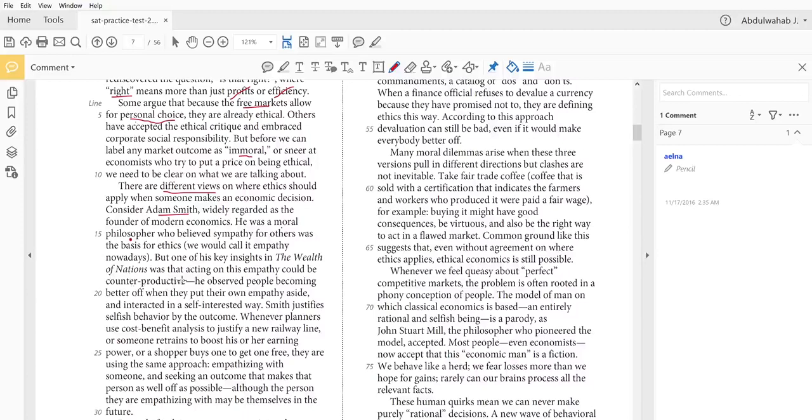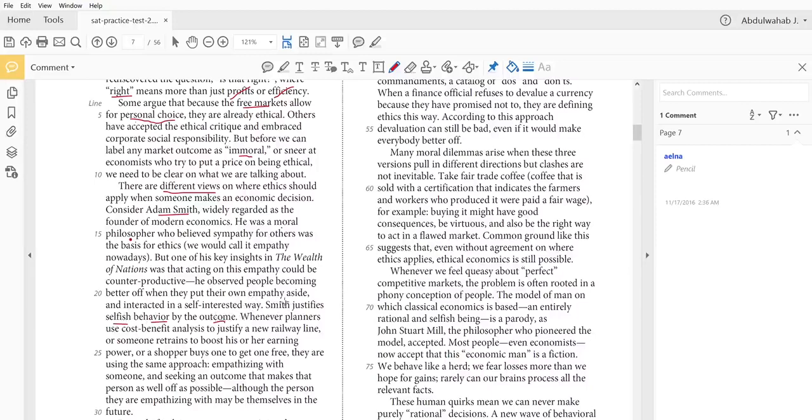It could be harmful. He observed people becoming better off when they put their own empathy aside. So he saw that when people did not care about others, they were better off and interacted in a self-interested way. So when people act in a self-interested way, then they are actually better off. Smith justifies selfish behavior by the outcome.